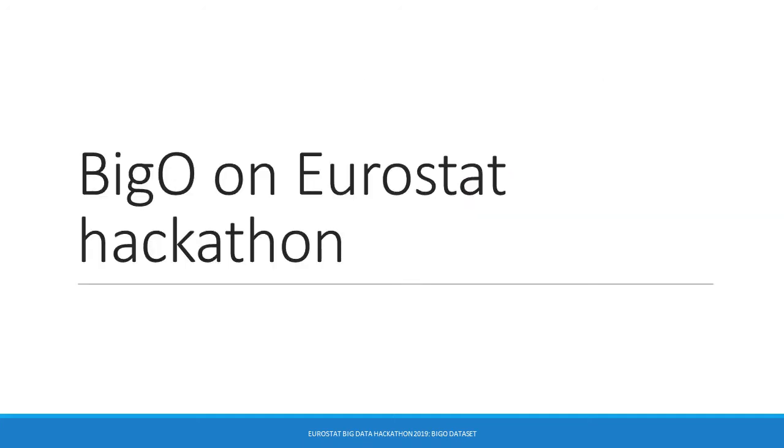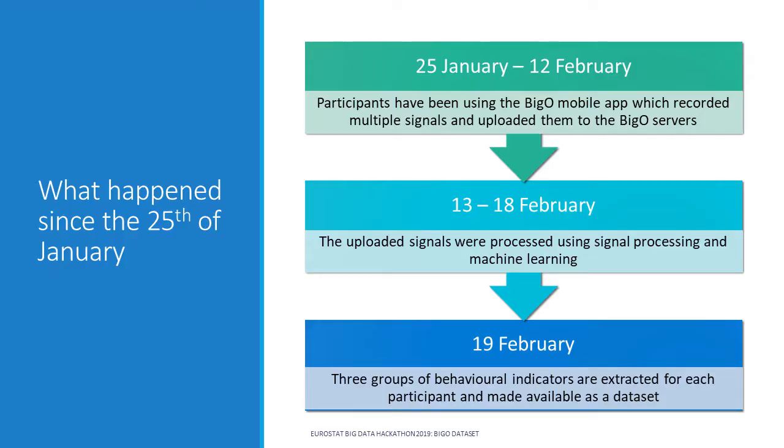The BigO system was used by volunteers and participants to record data for the Eurostat's Big Data Hackathon. The raw data were recorded using an Android application for 19 days. The recorded data were then processed by algorithms to extract behavioral indicators, and both the raw data as well as the extracted indicators were made available for the hackathon.